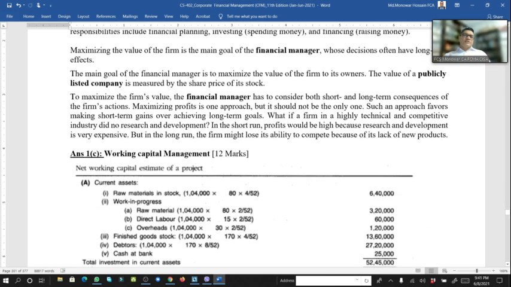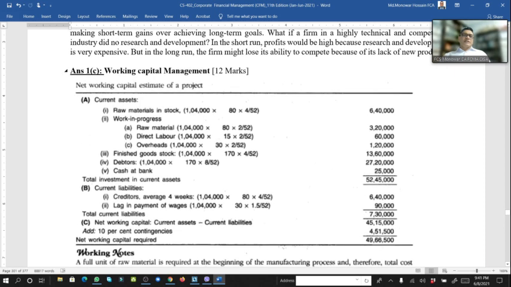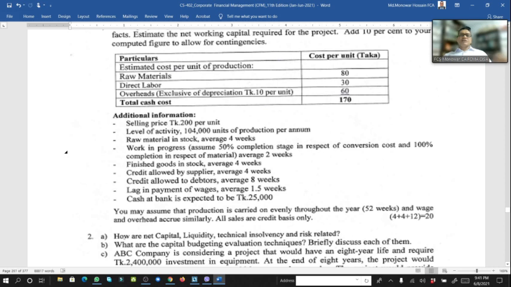And if we go for the working capital, this is the working capital question, 12 marks. Estimated cost per unit: raw material taka 80, direct labor 30, overhead excluding depreciation taka 60, total 170. Additional information: selling price 200 per unit, level of activity 104,000 units of production per annum. Raw material stock average 4 weeks, that is 1 month.